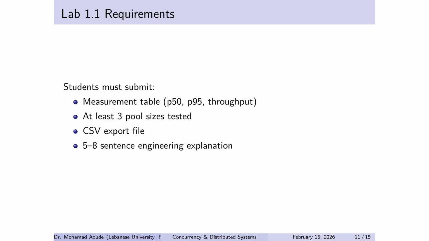This slide is where I get strict. You must submit a measurement table with P50, P95, throughput, at least 3 pool sizes tested, because one test is not evidence. A CSV export, because numbers without raw data are not trustworthy, and a short engineering explanation. This is how I'm training you, not to produce code, but to produce arguments backed by data.